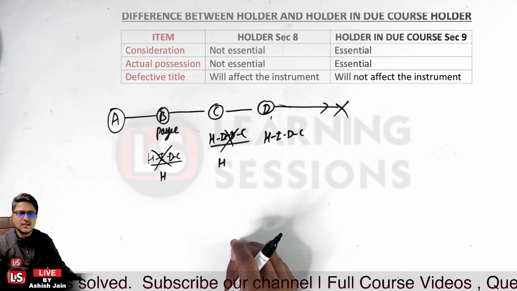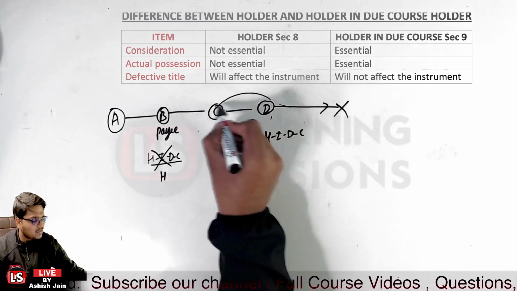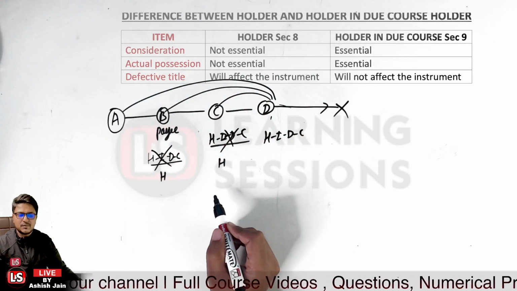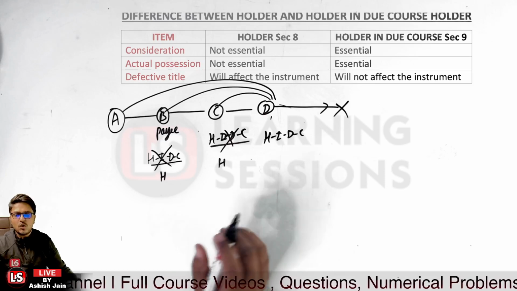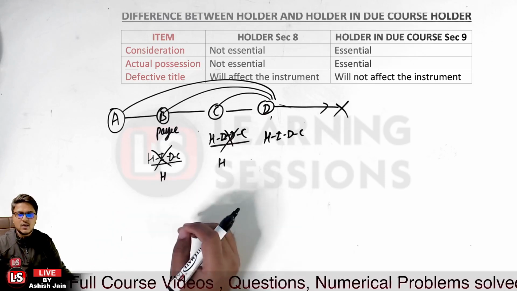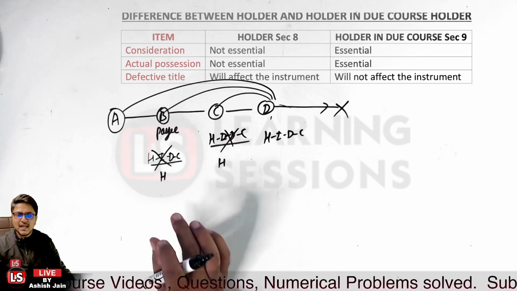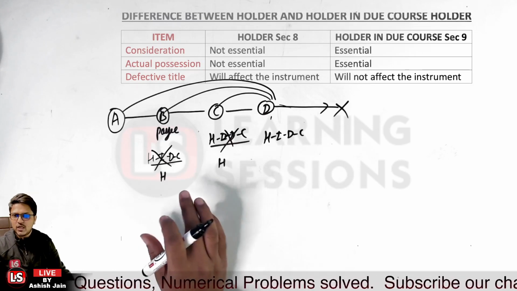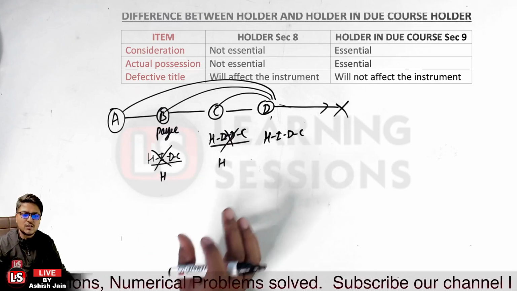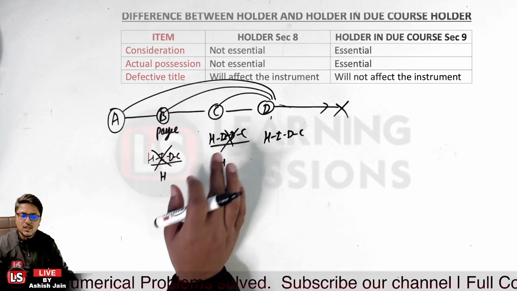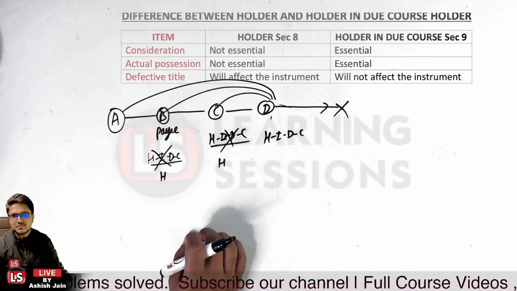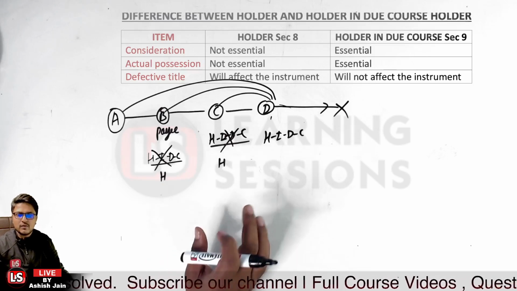Person D can file a case against person C, person B, as well as person A. So D can sue all the prior parties, and a holder is liable to all the subsequent endorsees. So if B endorsed the instrument, B is also liable to person C and person D. Is that part clear?